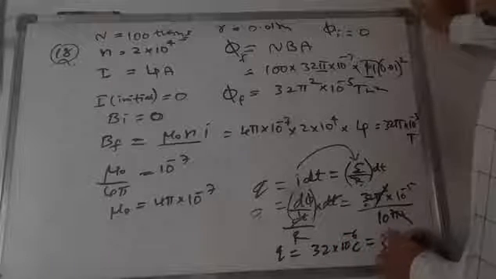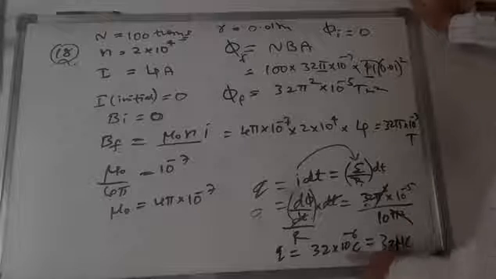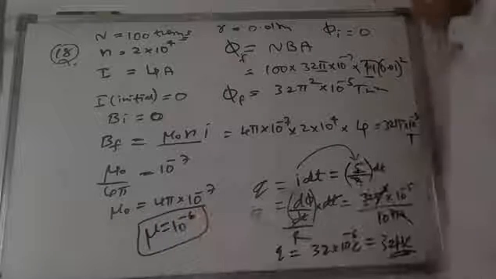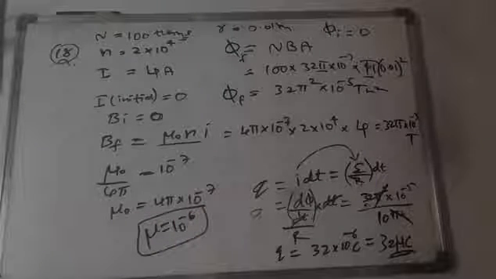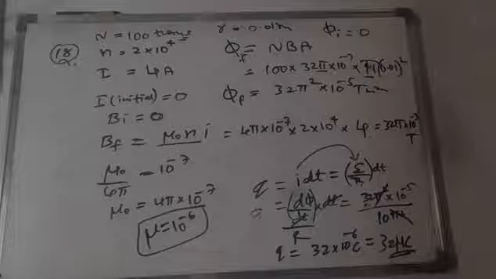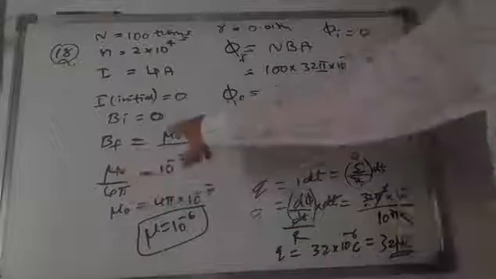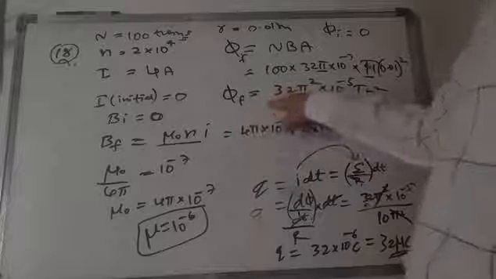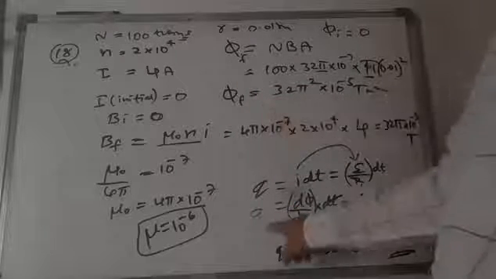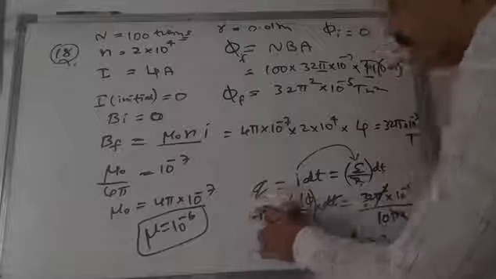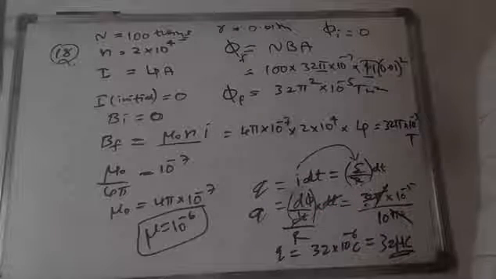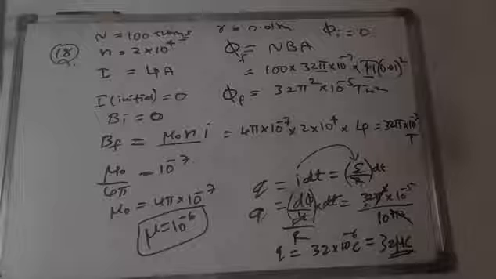That is nothing but 32 microcoulombs, because micro is equal to 10 to the power of minus 6. So like this we can calculate the charge of a given conductor. In this question, magnetic flux induction is given. From the magnetic flux induction we found the magnetic flux, and with the help of magnetic flux we found the charge. Okay, so this is the process. Thank you. Next problem.